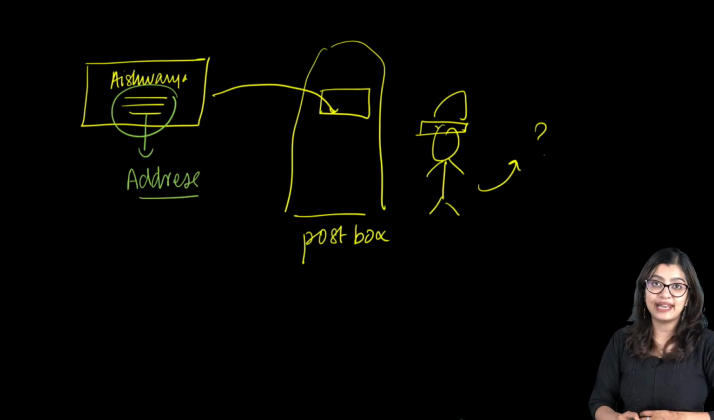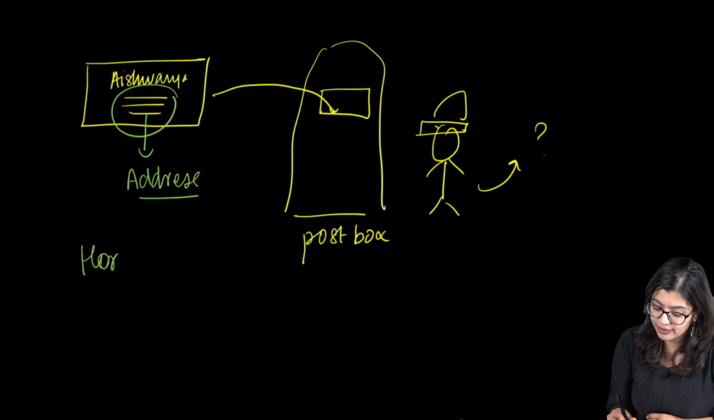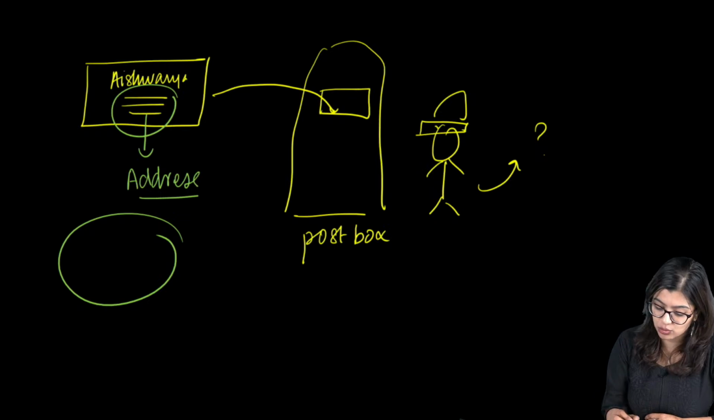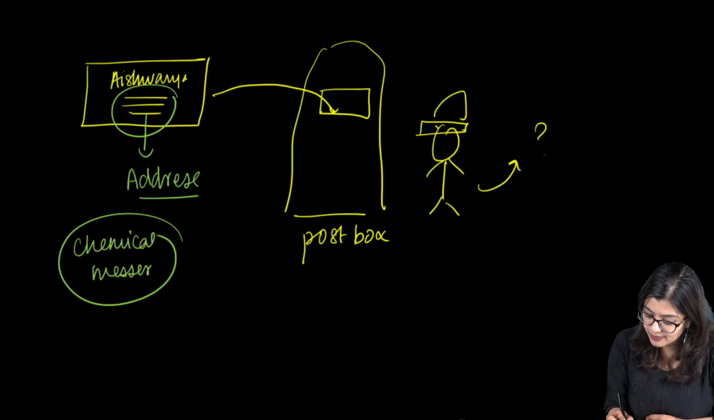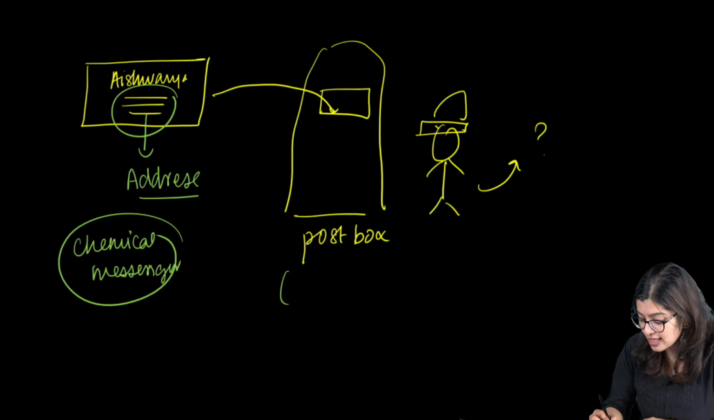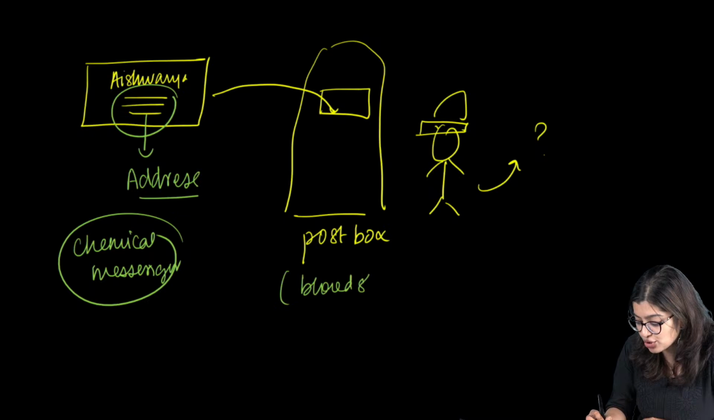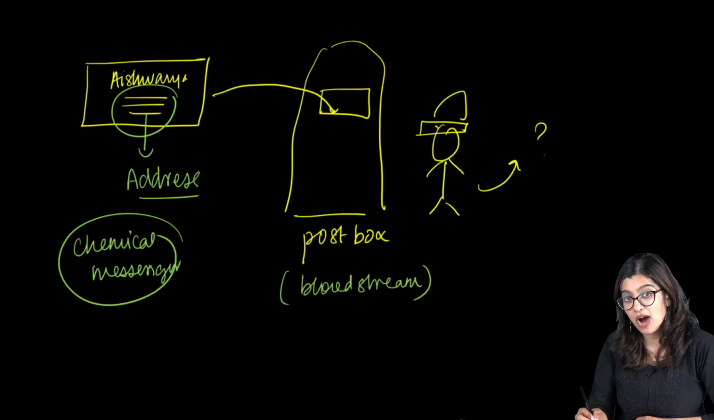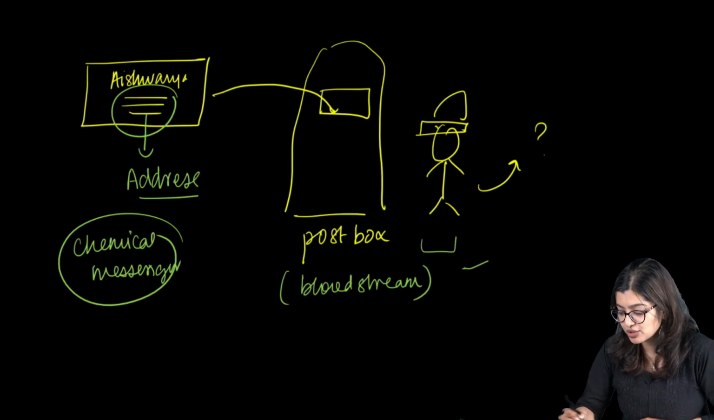Now think of this letter as the hormone, right? Think of it as a hormone or the chemical messenger. So this is the chemical messenger. And we see that these hormones or chemical messengers get released into the bloodstream, right? Now the post box and the postman are the bloodstream. And through the bloodstream, it goes to the target site.